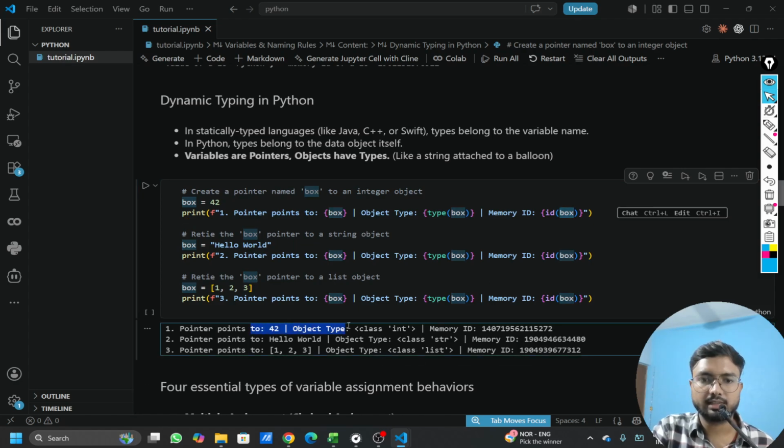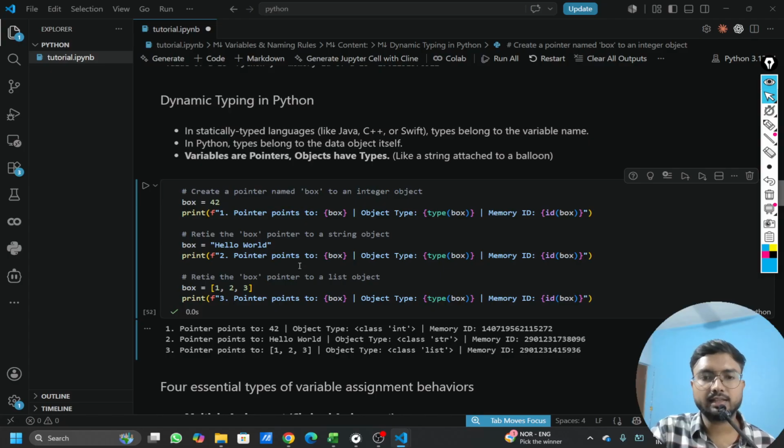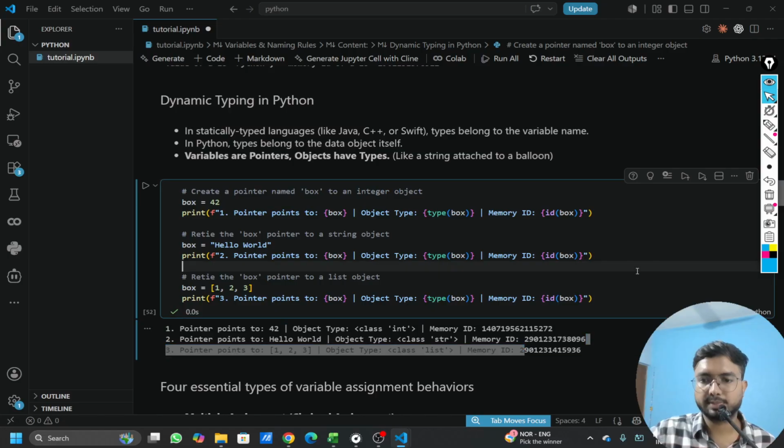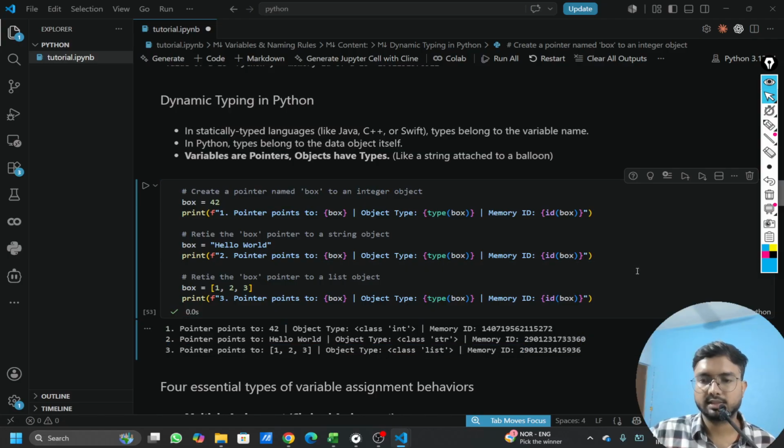So I've just run it here. So you can see the value and this and this. Let's try to rerun this. Now again, when I rerun it, most likely it can change if the space is occupied by something else. See what changed. So yeah. But that is not the thing we are trying to understand here.